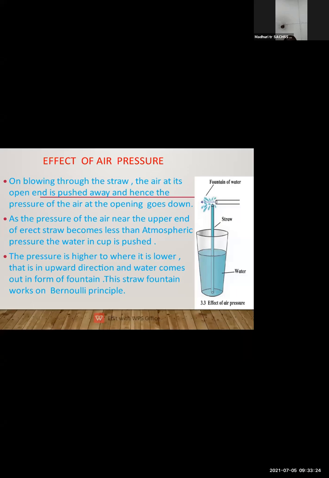As the pressure of the air at the upper end becomes less, the atmospheric pressure on the water in the cup pushes the water up through the other straw towards the upper side. And when the pressure is more, the water settles down and does not come up. The pressure is higher at the lower end, so the water is pushed in the upward direction and comes out like a fountain. So how does the water come out? When the pressure is higher at its lower end.